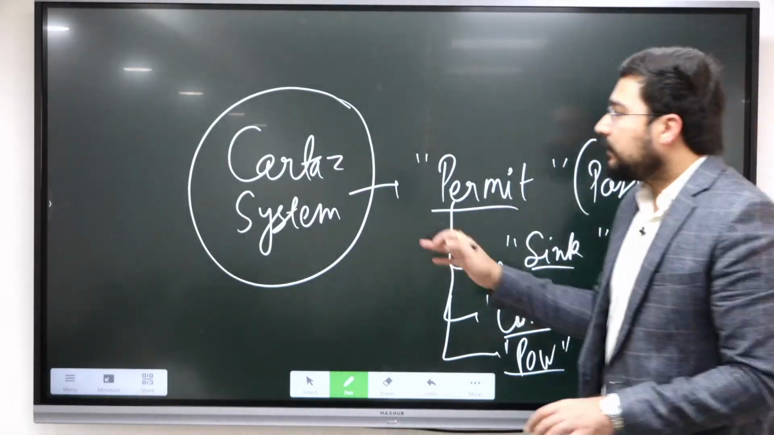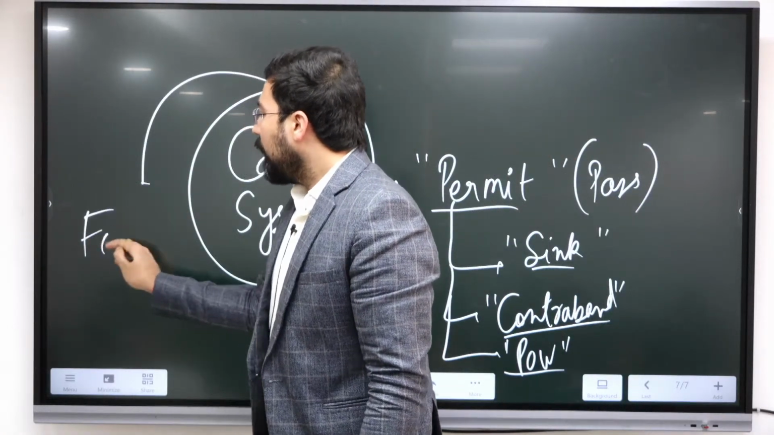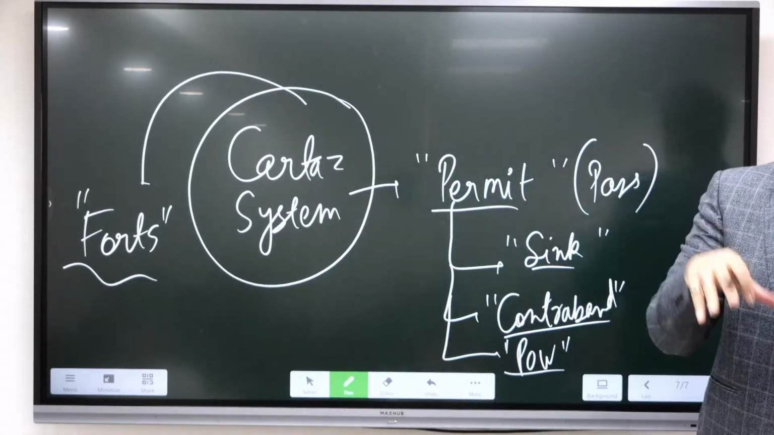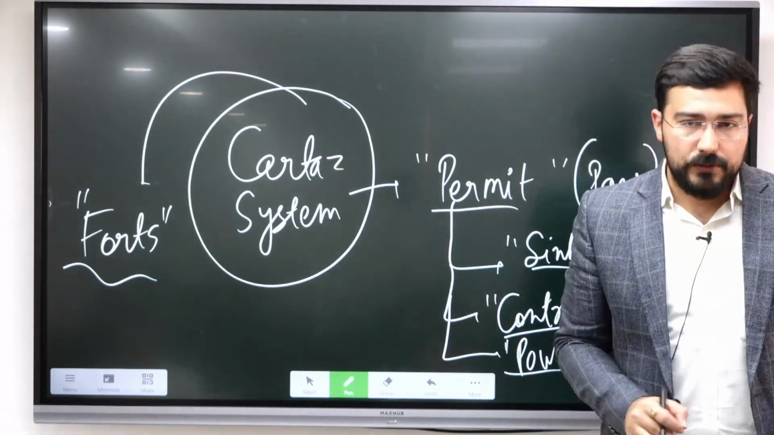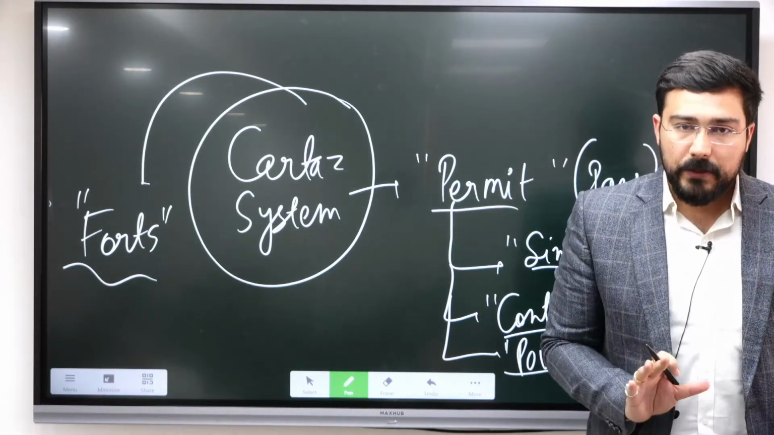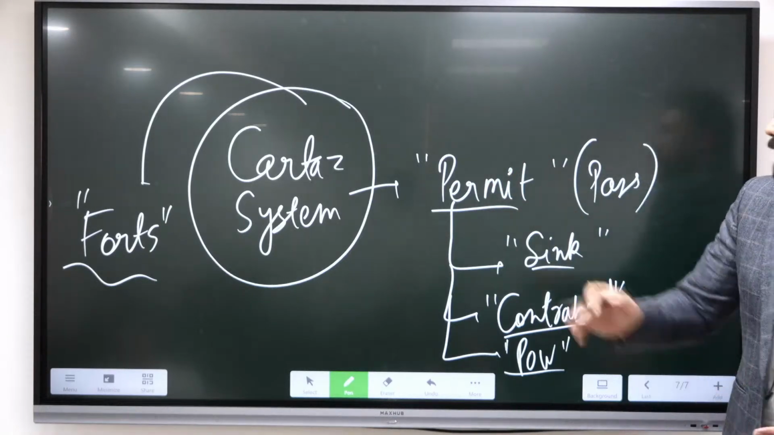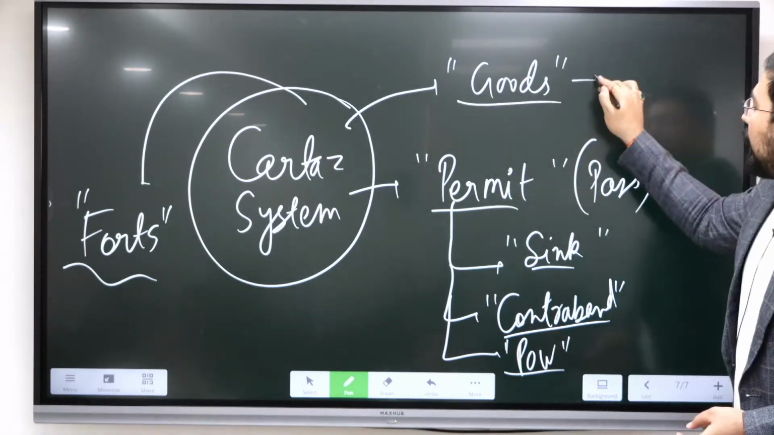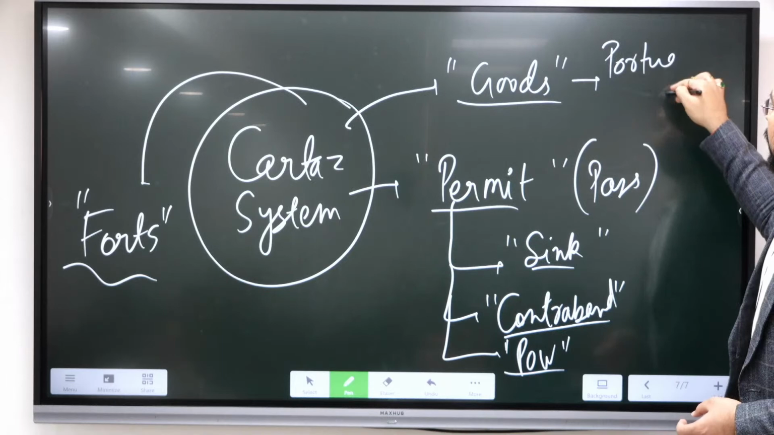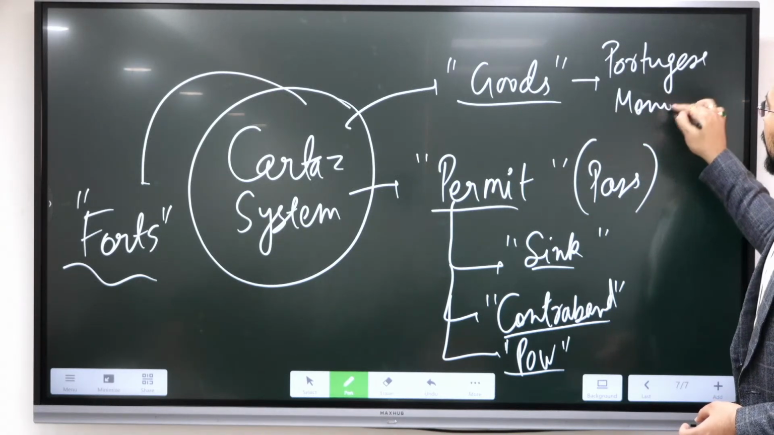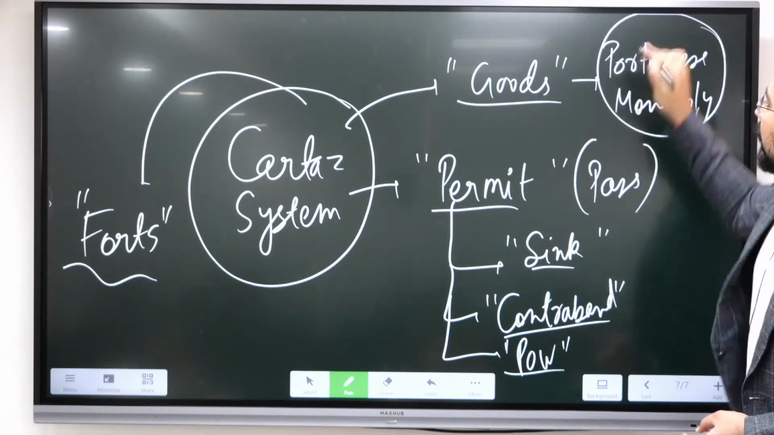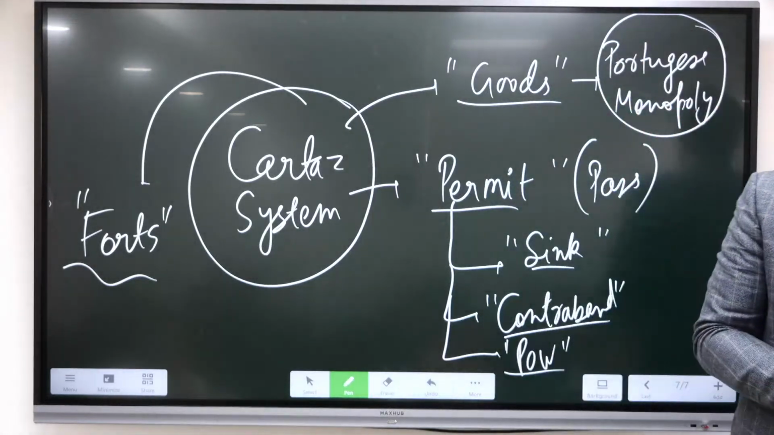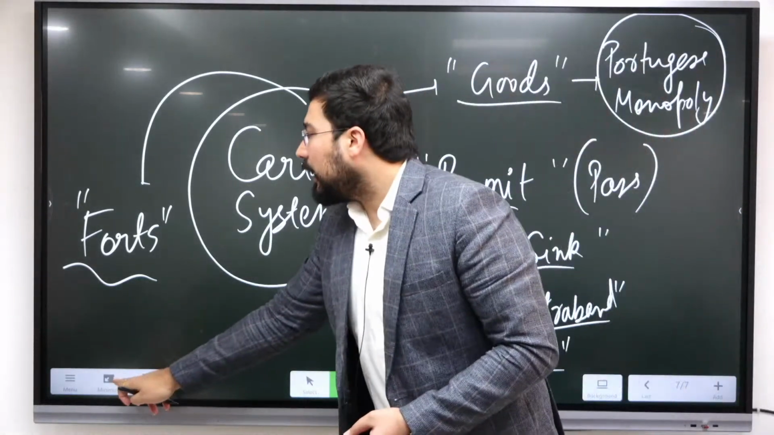And this was further helped by the creation of various forts. Under this system, they forced the majority of ships to go along the Indian coast so that they could pay taxes. This is what the Cartaz system was all about. Within the Cartaz system, some of the goods were considered Portuguese monopoly. They could not be traded by private people or anyone else. Only the Portuguese would trade them because they were the most profitable. So this was the Cartaz system which they tried to create.